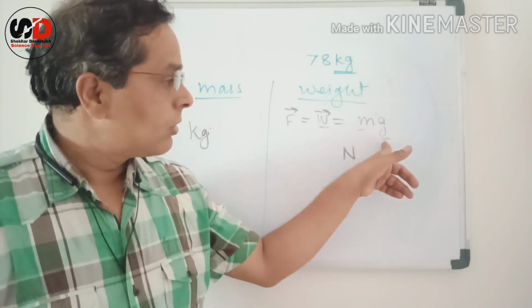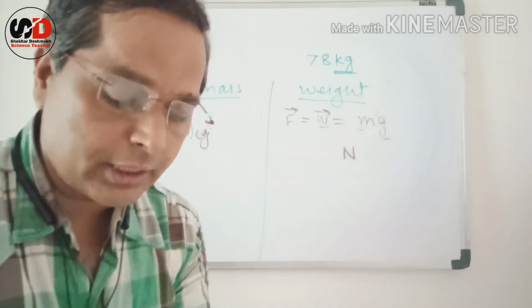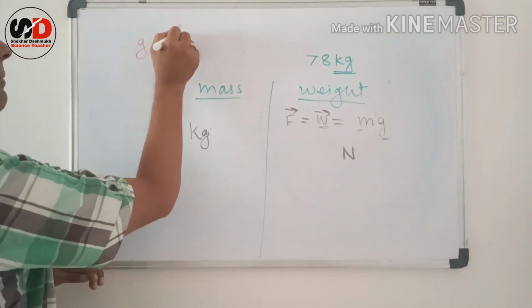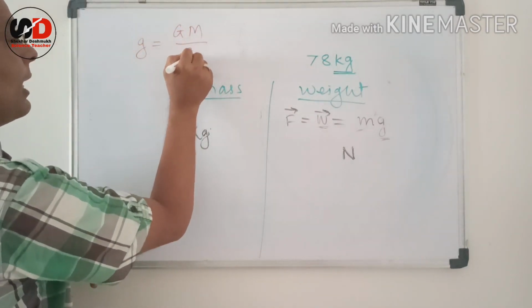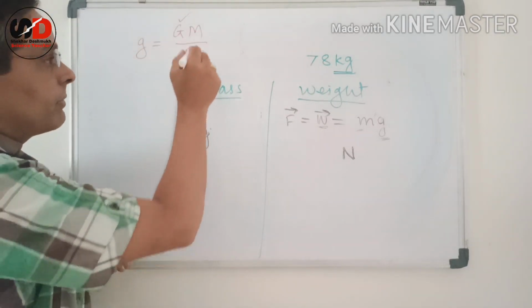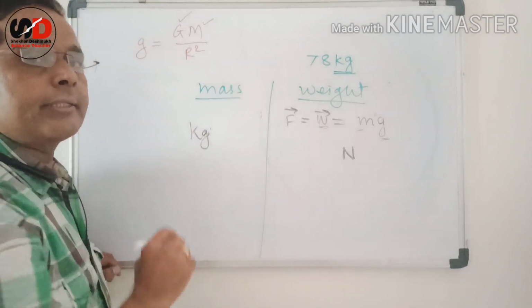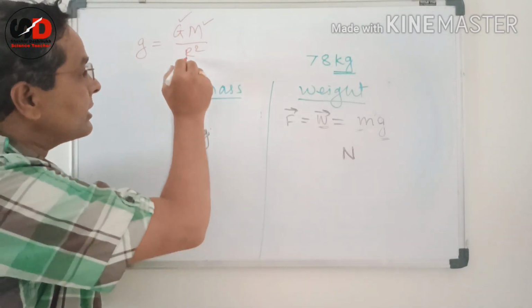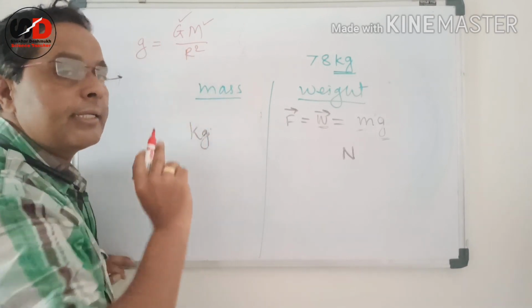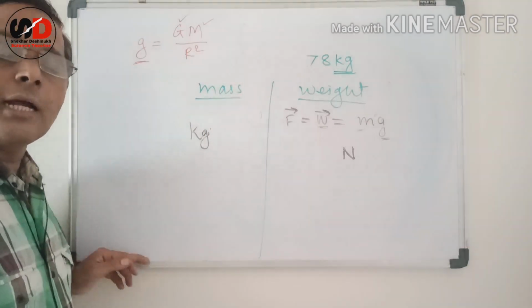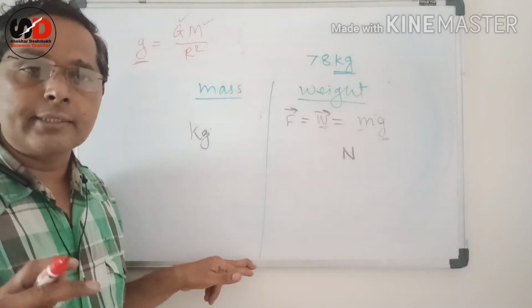We must know that this g is equal to capital G into capital M upon r square. G is a universal constant, but the mass of every planet is different, the mass of every satellite is different, and the radius of every planet and satellite is different, and therefore the gravitational acceleration is also different on different planets.